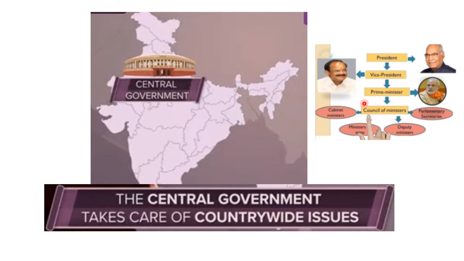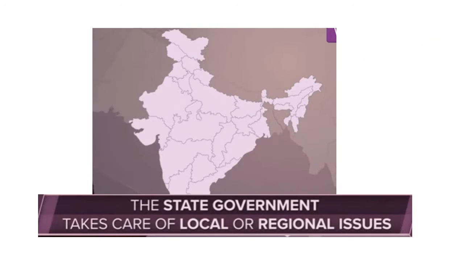Children, as I told you and gave you an example of a school, the principal can't reach every classroom and solve their problems. So in order to make sure that everything is looked after, he gives that work to the teachers. Similarly, the central government also cannot look into all the issues of the country. So the administration has been further divided, and every state has its own government which takes care of the local and regional issues. So today we are going to learn how the state government works.